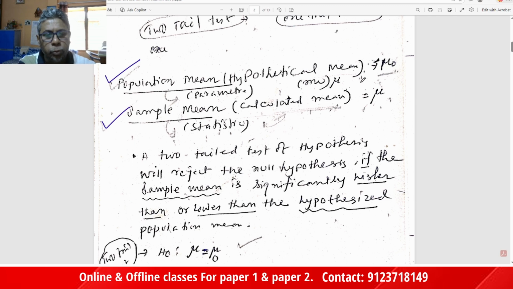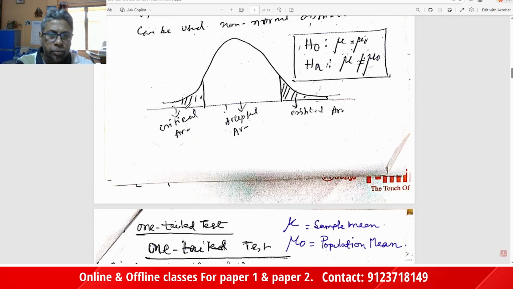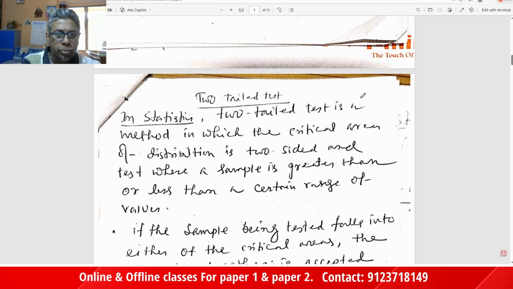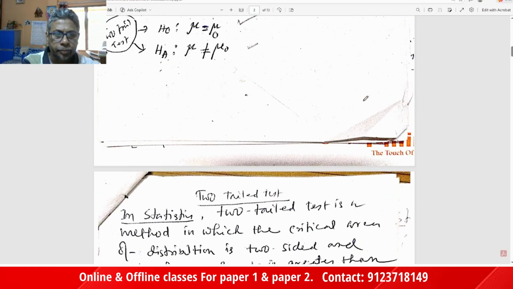In the case of the two-tail test, what is two-tail? Two-tail means the critical area. On the normal probability curve, in the two-tail test the critical area is on the two sides of the tail, and this is the accepted area. Now try to understand the two-tail test.